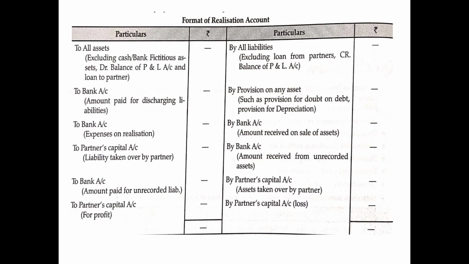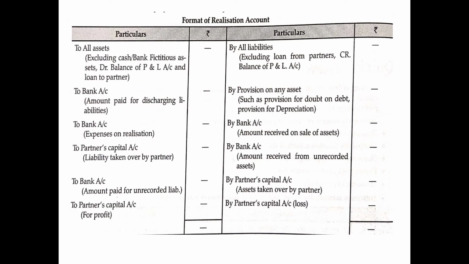Then also on the debit side, we will show To Partners Capital Account for liability taken over by a partner. So if any liability is paid off, it will be shown on the debit side of realization account, or if any liability is taken by the partner, that too will be shown on the debit side. The only difference is if the liability is being paid off, we will write To Bank Account, but if the partner is taking away the liability, then we will write To Partners Capital Account.